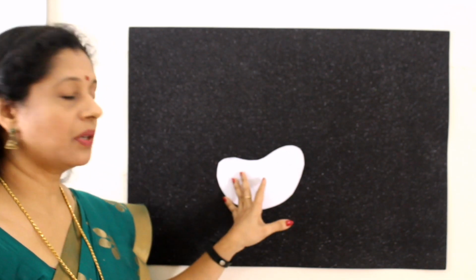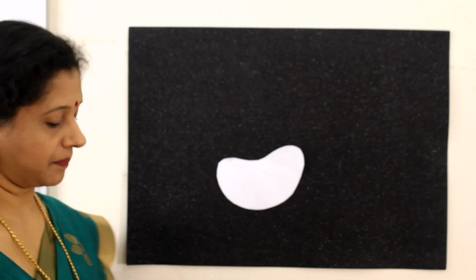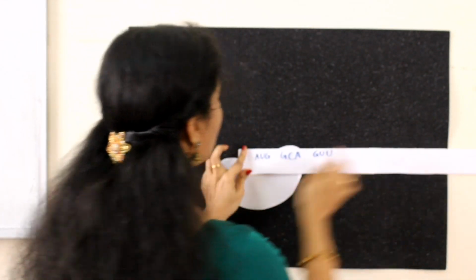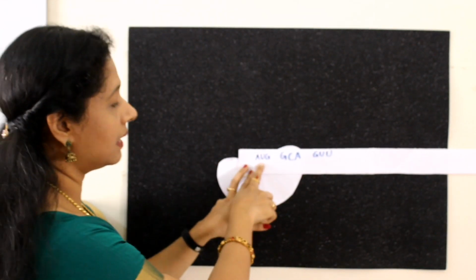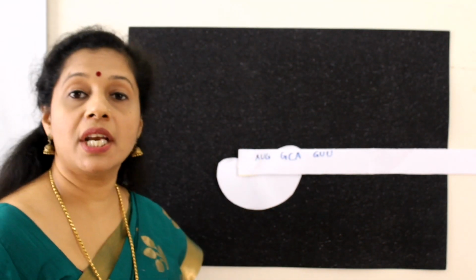The smaller subunit, as I told, the inactive ribosome subunits are at different places. So initially the mRNA will come and bind with this smaller subunit. Suppose this is the mRNA, it's coming and binding with the smaller subunit at the start codon. Now this is forming the initiation complex.